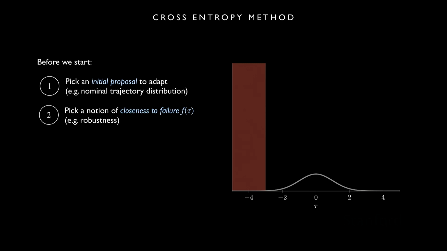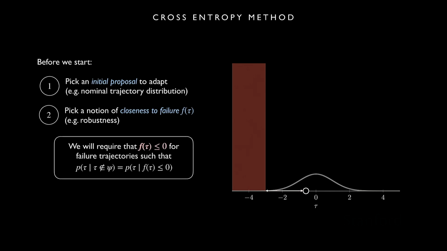So again, in this case, we could just use, for example, the robustness. So maybe for some sample trajectory, the distance to failure, or closeness to failure, is just going to be this distance to the failure region. And we're going to add one more requirement to this function f of tau that gives us our closeness to failure, which is that f of tau needs to be less than or equal to 0 for all failure trajectories.